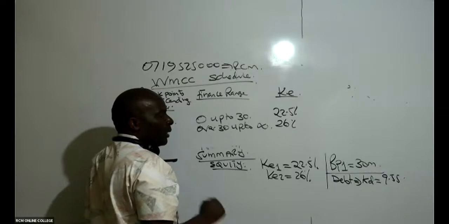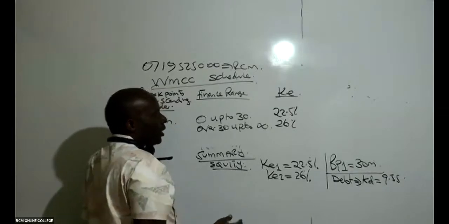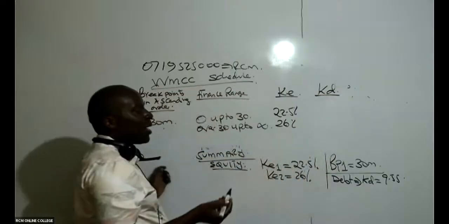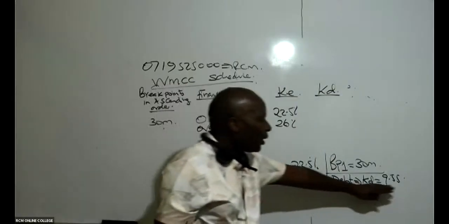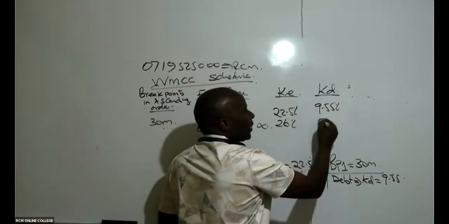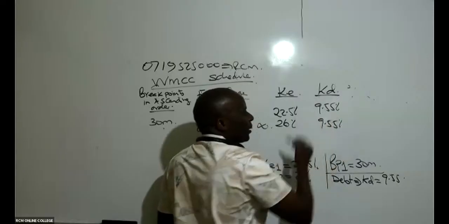I know that's Greek, but I'm not afraid because I know everybody will understand. How about KD? KD is constant. KD does not have any break point. KD is 9.55%, with no break.